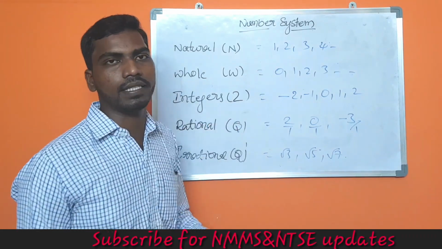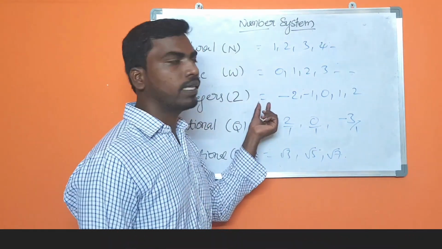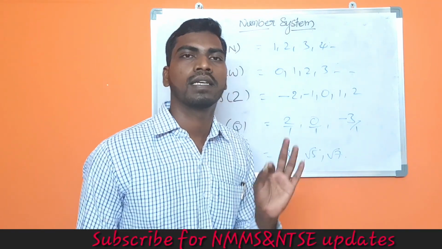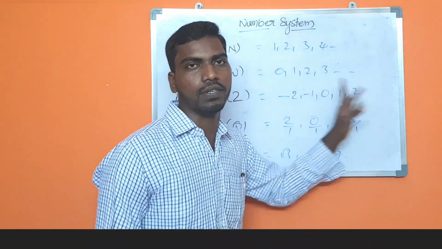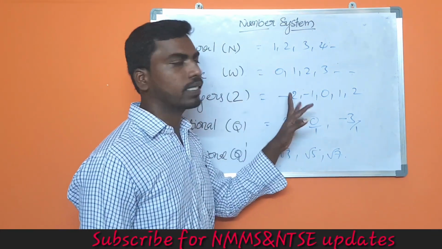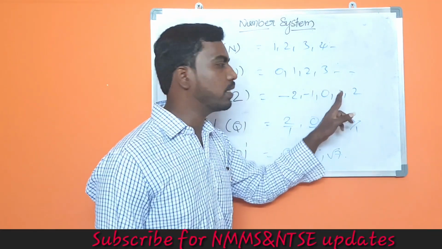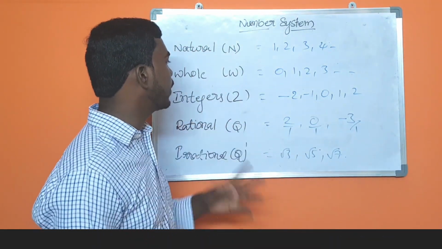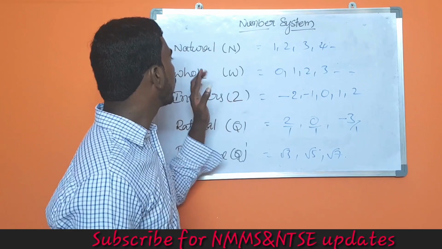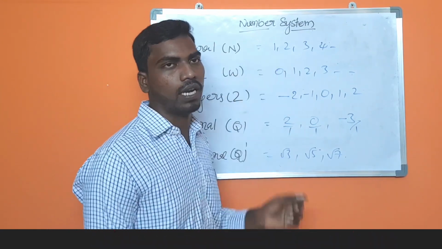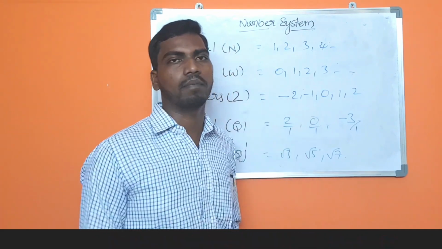And integers are denoted by Z. In the integers, there is a collection of numbers: negative numbers, 0 and positive numbers. So here what can we expect? Minus numbers are there, 0 is there, 1, 2 are there. So integers include whole numbers and natural numbers and negative numbers.